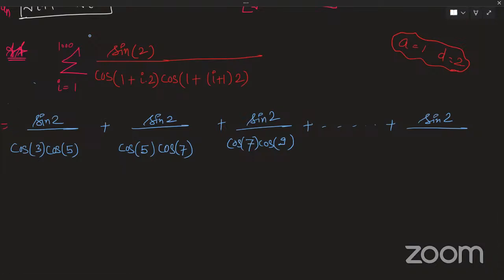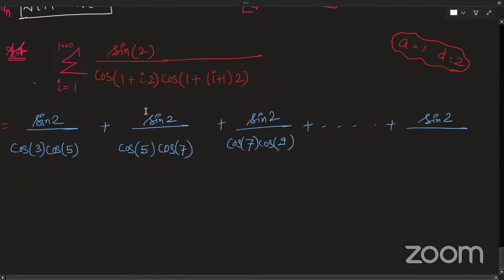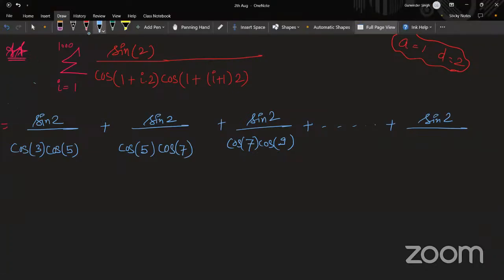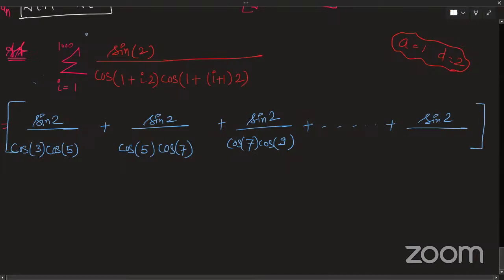So I won't be writing the last term just for the sake of calculation. Fine. So this is basically what my series is. Everyone has understood the series, right? Many a times they give you the series in this expanded format also. So you should be able to understand both the sigma operator and the expanded format. When a question comes in JEE, they can ask in the expanded format or give you the sigma operator. So both of these should be equivalent to you.